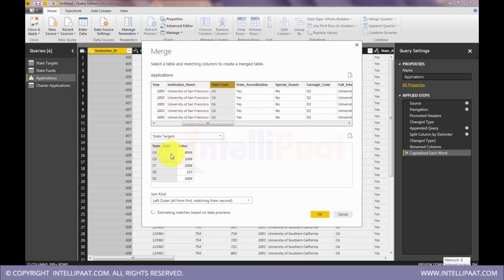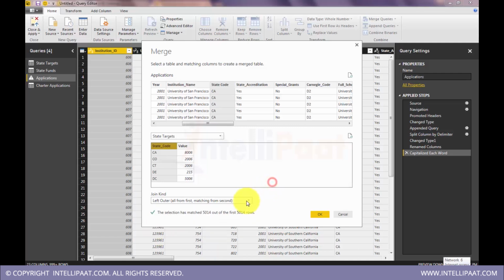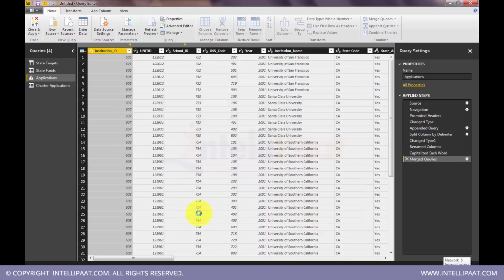So if there are no targets for any state code, then for those states it will show blank, but it will not ignore those states in our main data set, which is very safe. Okay, because we don't want to lose any data from the applications. If that's not the choice, you want only those states where there were targets, then go for inner join, only matching rows. Okay, fine. So safe option, left outer, select that.